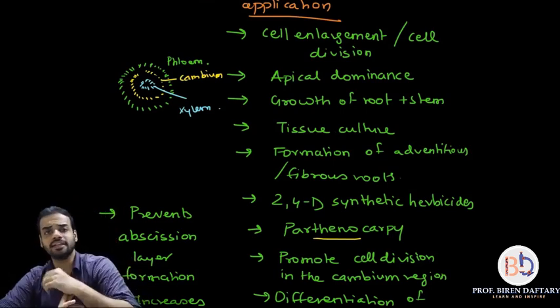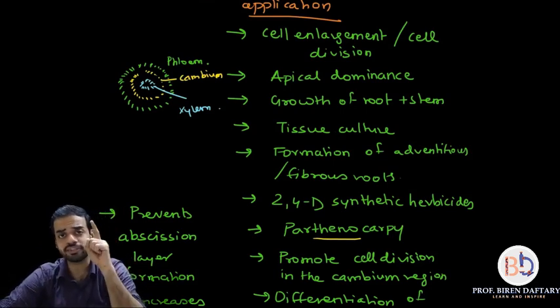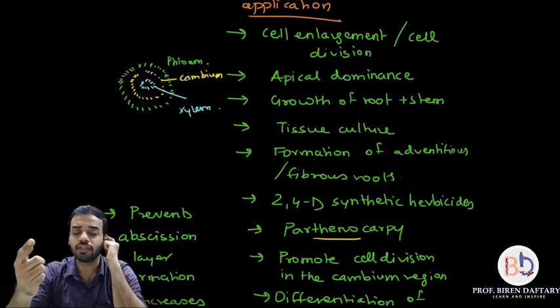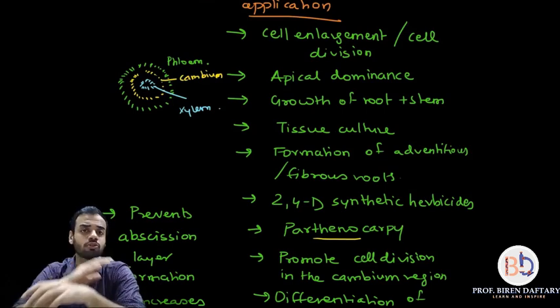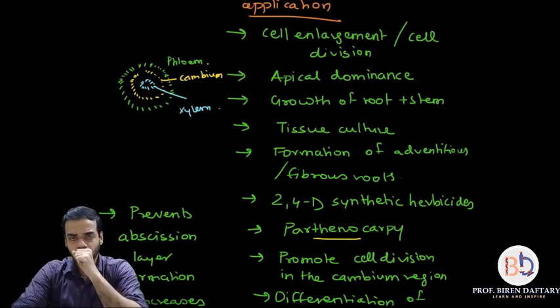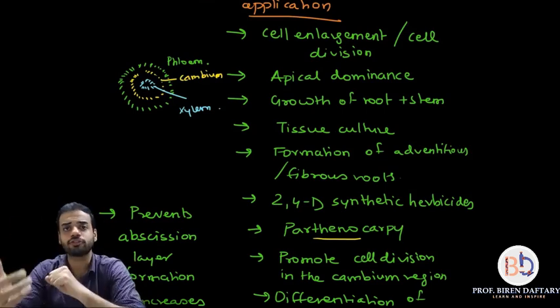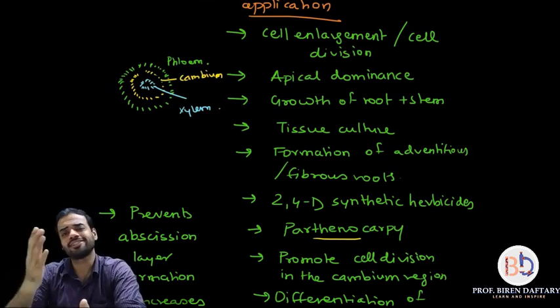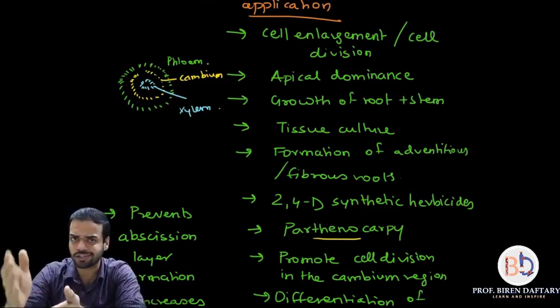Okay, next is, you can produce seedless fruits by adding auxins. Seedless fruits are the fruits where no seeds are present, so economically they are much more viable, much more beneficial. Many fruits are produced by parthenocarpy or through seedless methods, for example lemon, grapes, banana, orange, etc.